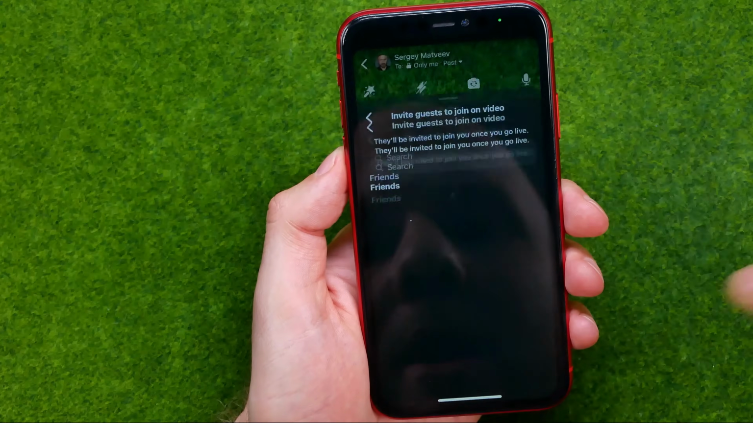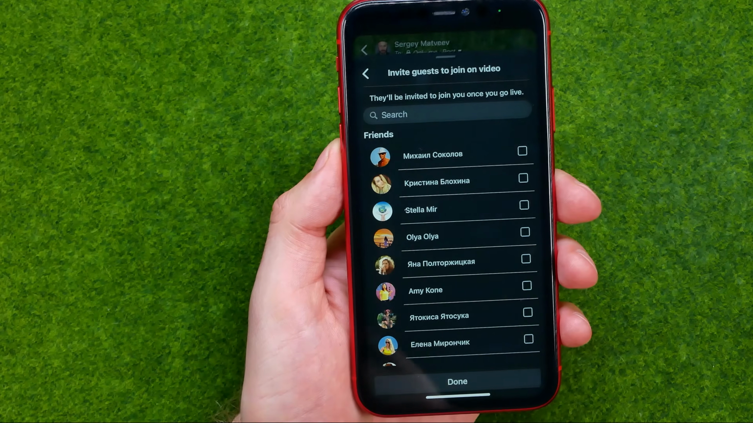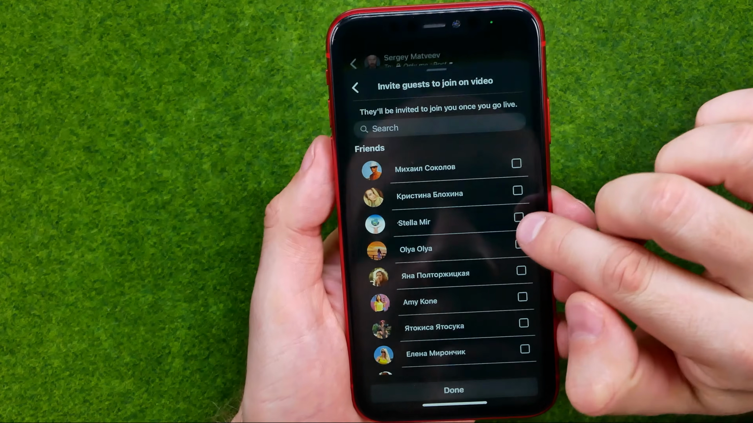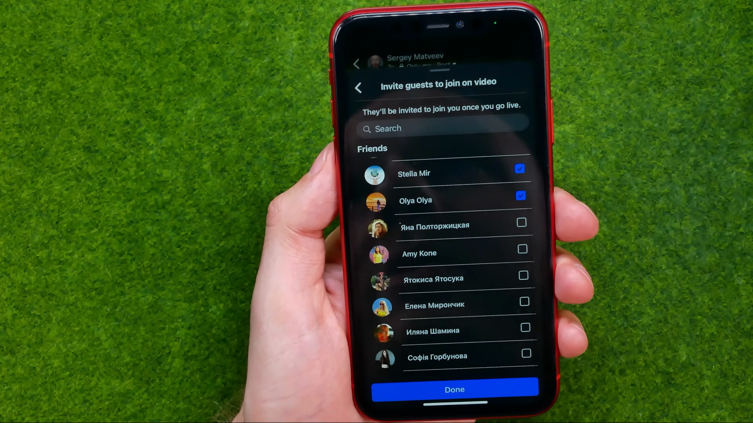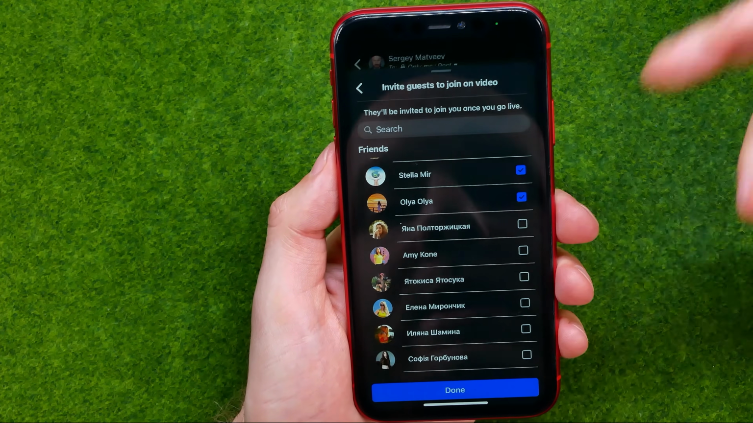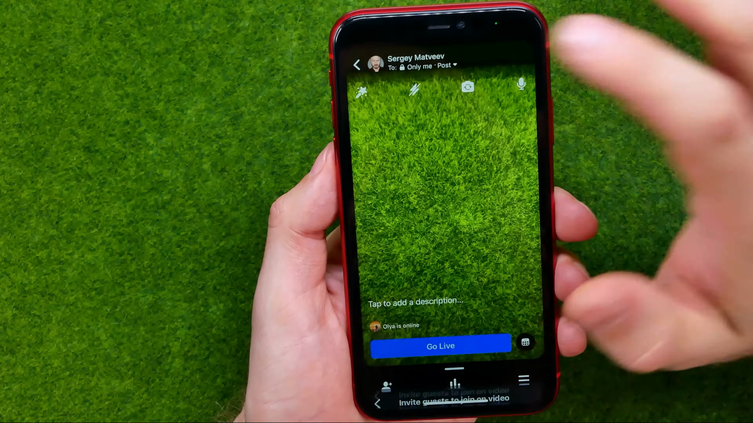If we tap right here, we'll be able to invite our friends to that live simply by check marking those friends whom we want to invite. We can obviously invite multiple users at the same time.